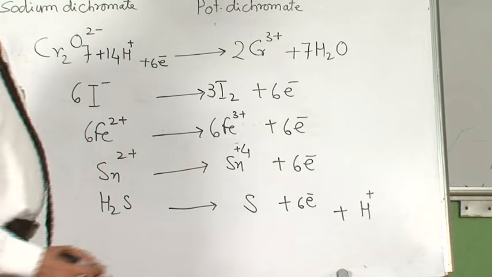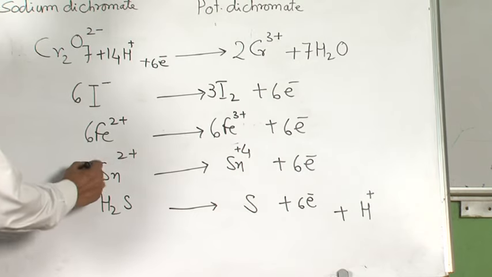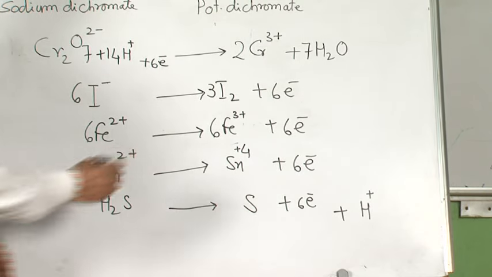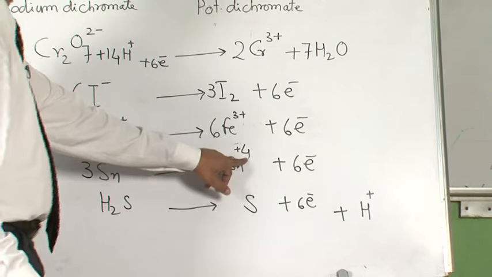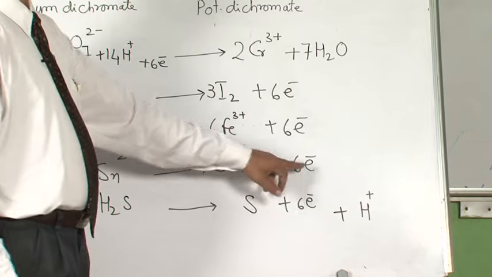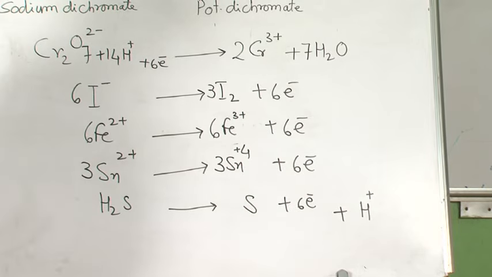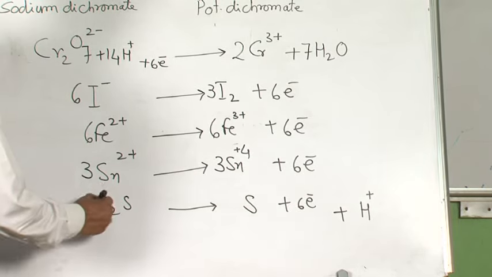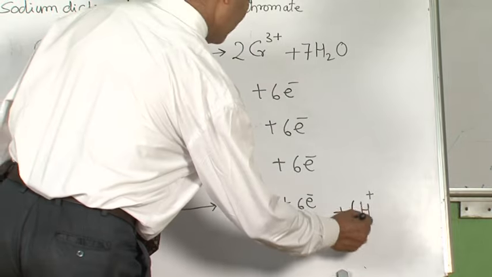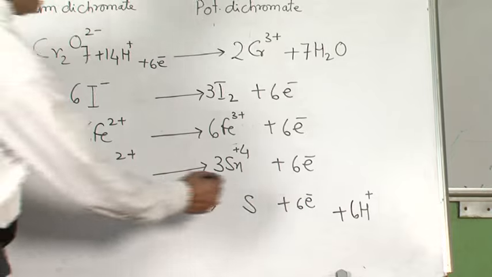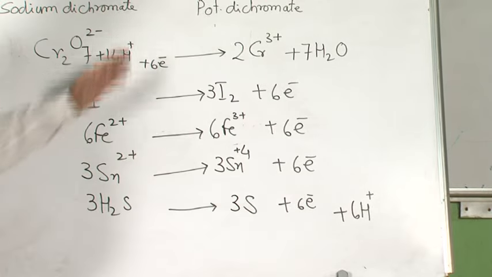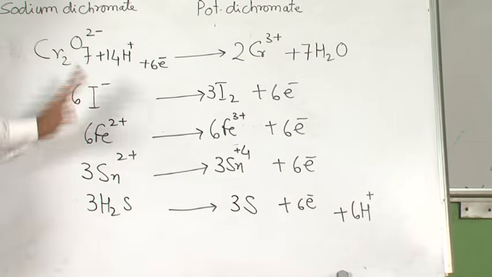Then 3Sn2+, 3 into 2, 6, 3 into 4, 12. So it can be balanced by adding 6 electrons. Then hydrogen sulfide, 3H2S, here it is 6 hydrogen ion. So both can be balanced by adding 6 electrons. So here is 3 sulfur. If you know the half reaction, the ionic reaction, then we can add here.